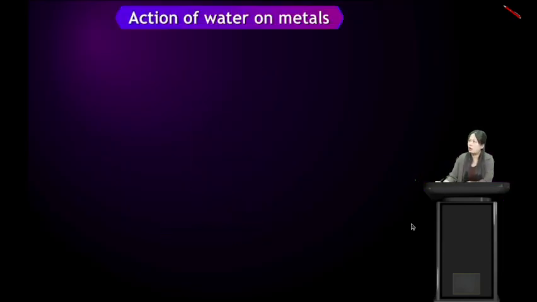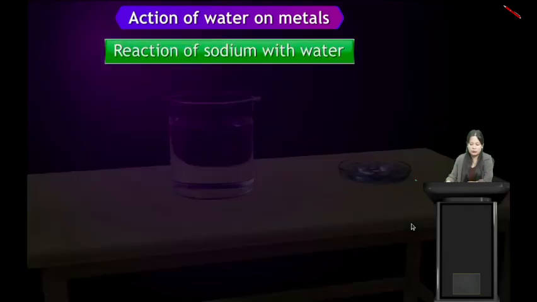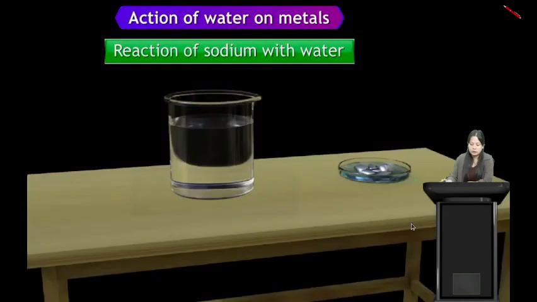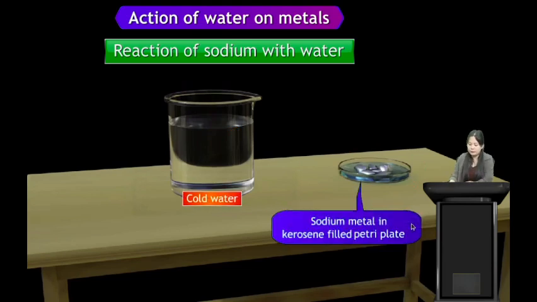Action of water on metals. Let us see the action of water on metals. Reaction of sodium with water. So what happens when sodium reacts with water? Take a beaker of water. Here we have some sodium metal in a kerosene-filled petri plate. So this is sodium metal in a petri plate filled with kerosene, and this is cold water.